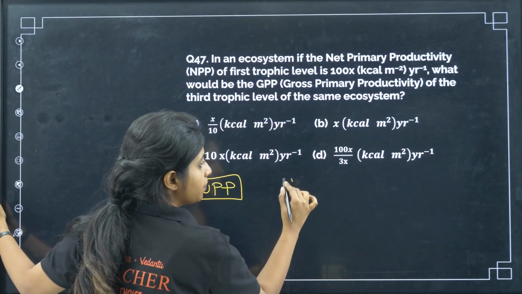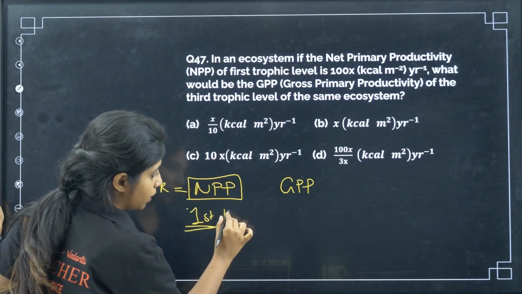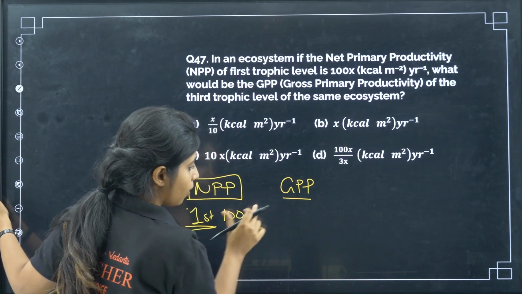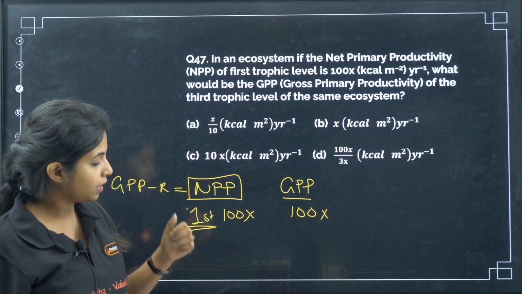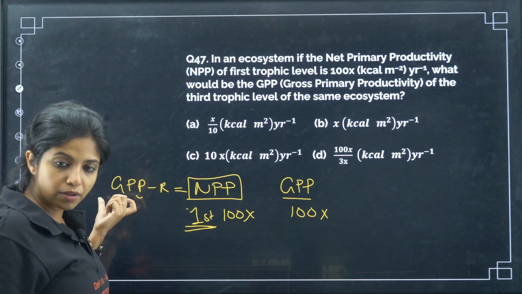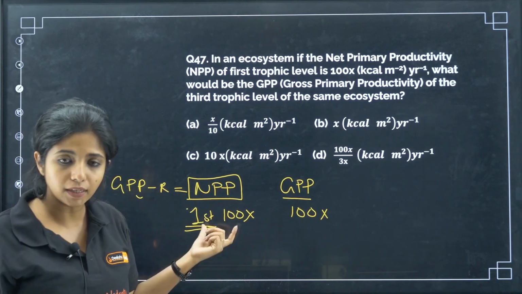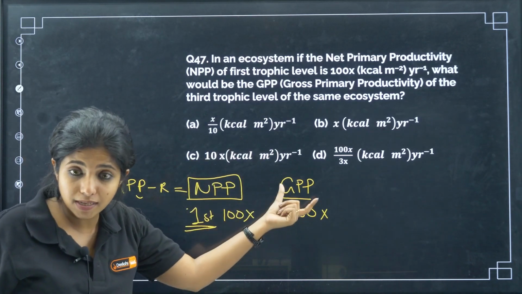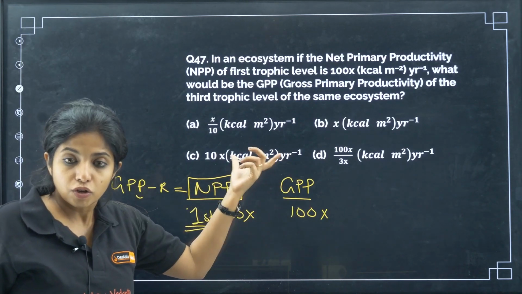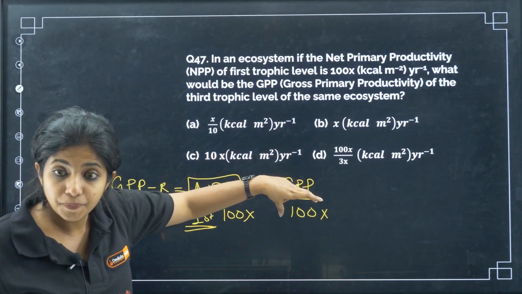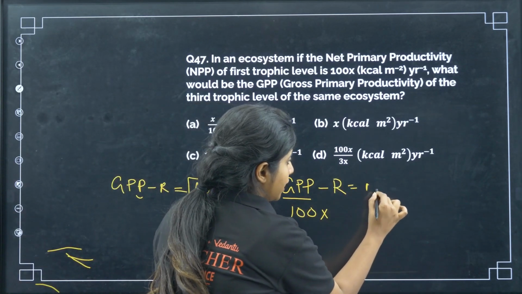So GPP of the first trophic level would also be 100x. Listen to me carefully. GPP minus R, that means production minus usage, will be NPP, and that is given to be 100x. Now this total amount, after loss, is given to the next organism. So for the next organism, this will be the GPP, and after minusing it, you get NPP.